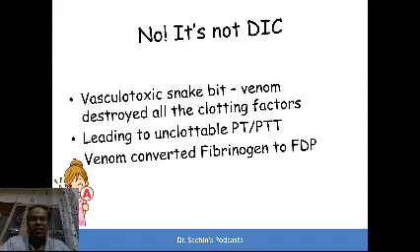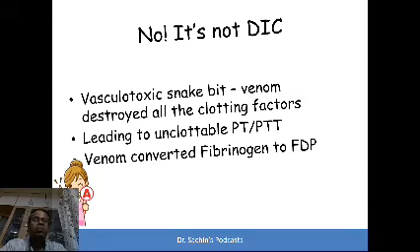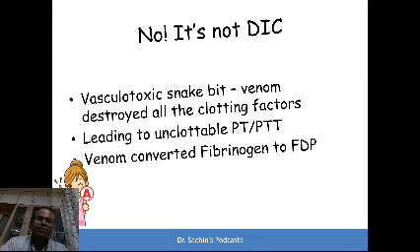Now, though it is listed as a cause of DIC in many textbooks, this is more thought of as venom-induced consumption coagulopathy. And this is a little bit different compared to DIC, in which microvascular thrombosis and end organ damage is the primary thing that leads to decreased clotting factors, activation of plasminogen, and leading to this bleeding. But this is not the case in venom-induced consumption coagulopathy. Though a subset of patients develop thrombosis, that is thought to be different compared to what happens in DIC.